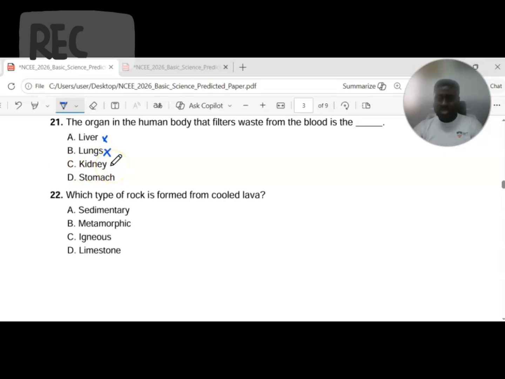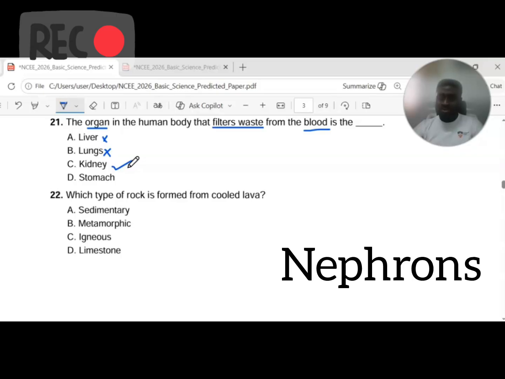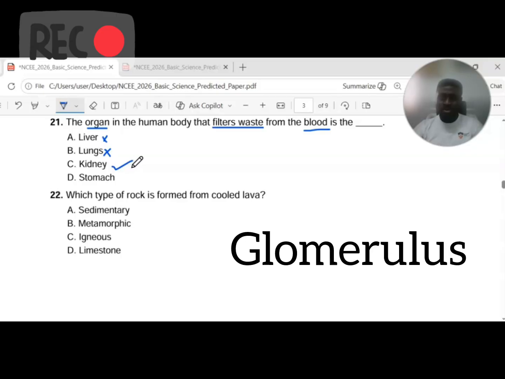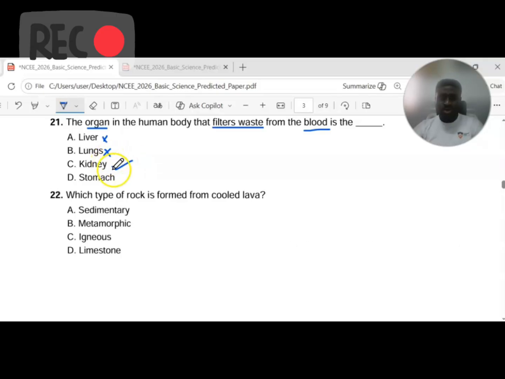Then option C, kidney. Take a look at the question again: the organ in the human body that filters waste from the blood is the dash. Kidney is the correct answer because the kidney is a paired, bean-shaped organ that filters the blood through filtration processes with the help of the nephron, the glomerulus and other parts of the excretory system to remove waste or toxic substances from the blood, and in return it reabsorbs water for reuse in the body.